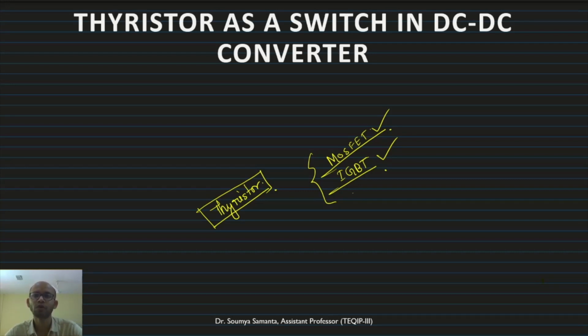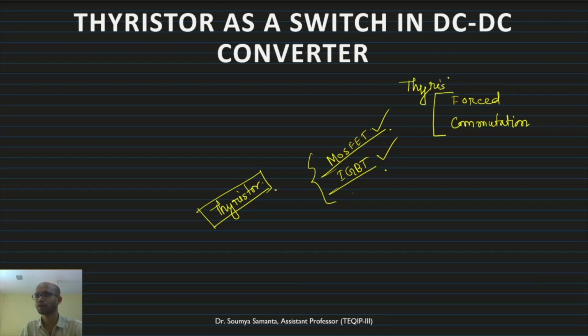Therefore, we cannot go for natural commutation. What do we have to go for? We have to go for forced commutation if we want to use thyristor as a switch.